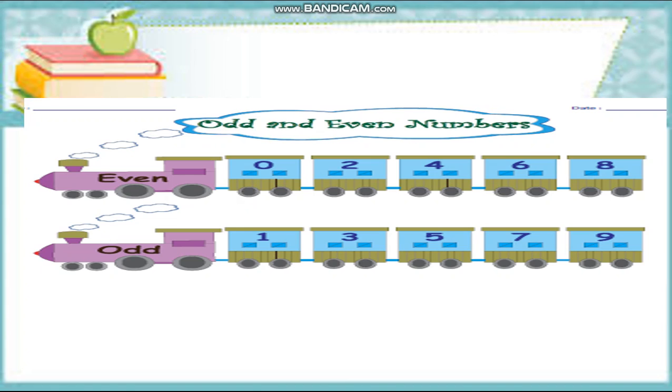Now this is a train of even. Train of even, it has the compartments 0 2 4 6 8 and odd 1 3 5 7 9. So dear students, if in a number the last digit, the ending digit, is 0 2 4 6 or 8, then that number is even. And if we have 1 3 5 7 9 at the end as a last digit, then that number is odd.